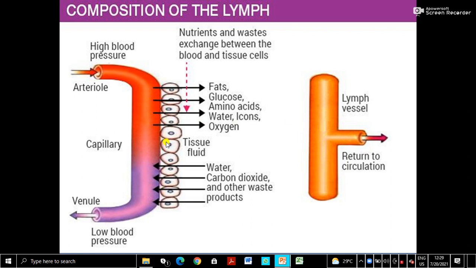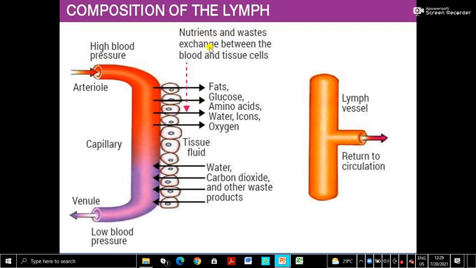This is the lymph vessel. Now from the tissue cells, water, carbon dioxide as waste, and all other waste products again go through the tissue fluid and enter into the venules. This will become the vein, and through the veins it will flow, and wherever it has to reach it will go. So this is the function of the lymph, or composition of the lymph. Nutrient and waste exchange, that is the main function.